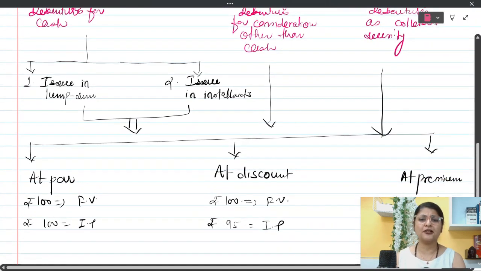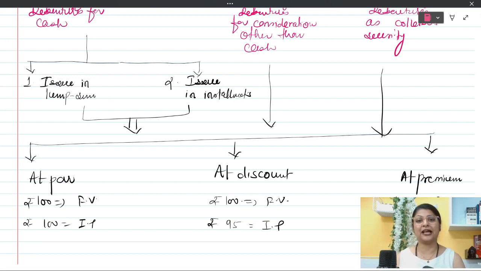Debentures can also be issued in 3 different categories. That is issue of debenture at par, means the face value of debenture and issue price of debenture is one and the same. Then issue of debentures can be done at discount also, means the debentures of X value can be sold to the public at the reduced value. This is called giving discount to the debenture holders. And issue of debenture at premium also, where the debentures are issued for more than the face value.